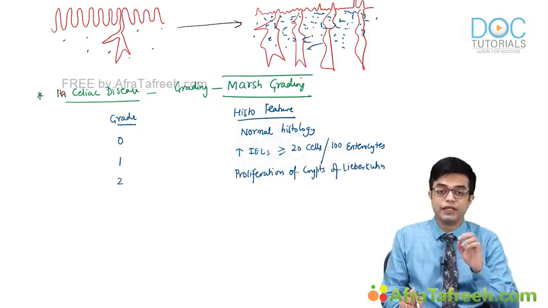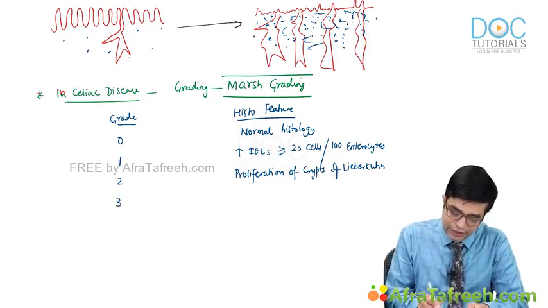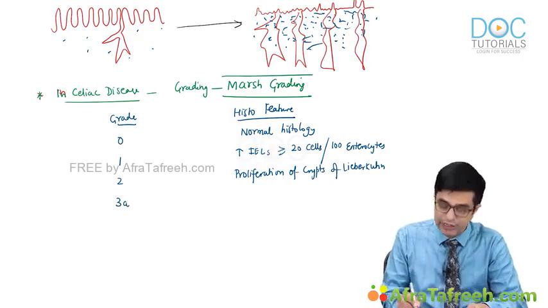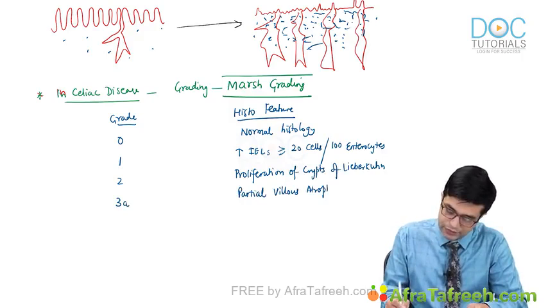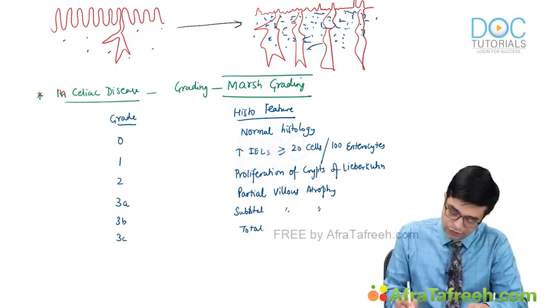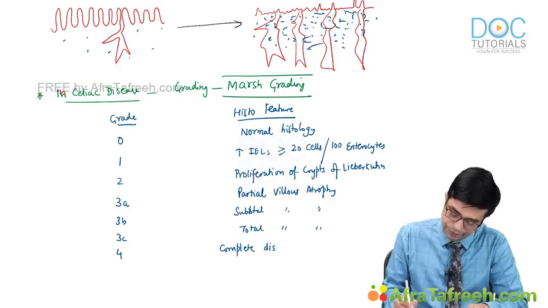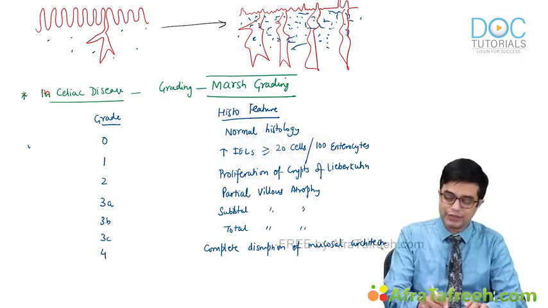Then we have grade 3. In grade 3, villus atrophy will start, right? So grade 3 is divided into 3A, 3B and 3C. In 3A, there will be partial villus atrophy. Other features are there. Then in 3B, there will be subtotal villus atrophy. And in grade 3C, there will be total villus atrophy. And finally, we have grade 4, where there is complete disruption of the mucosal architecture, the most severe form. So this is known as the Marsh grading.